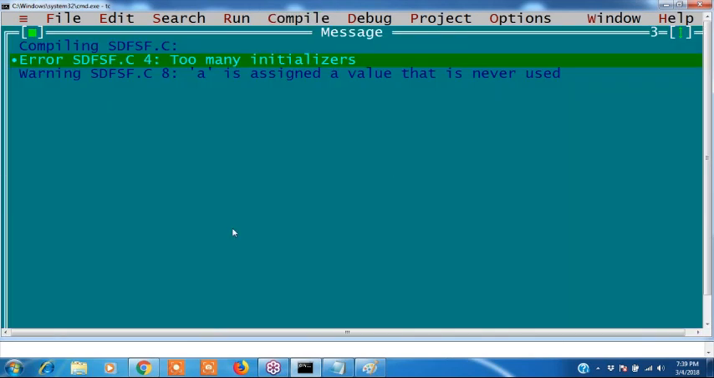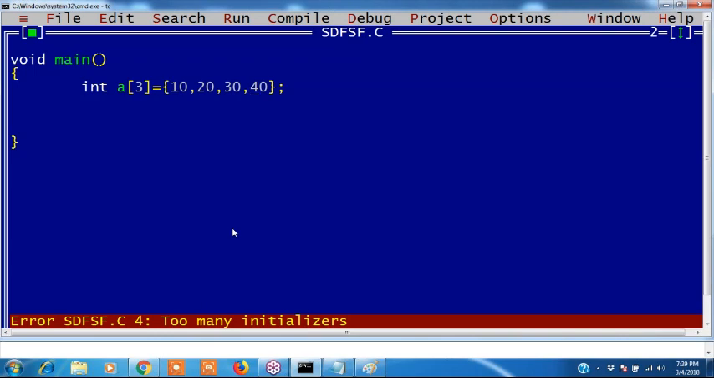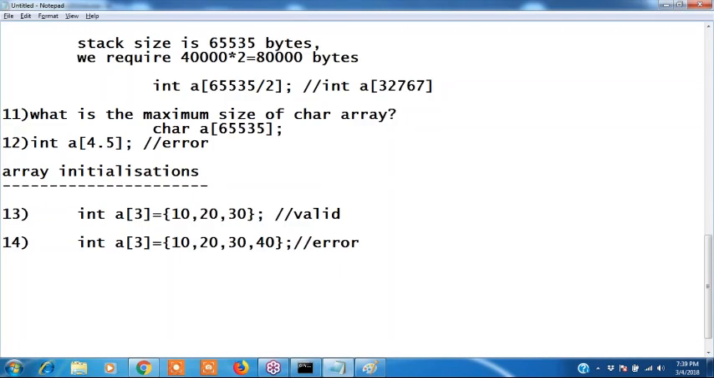Too many initializers. Why is it showing too many initializers? We have to initialize only 3. If I initialize more than 3, then it gives an error. Clear? Next declaration.